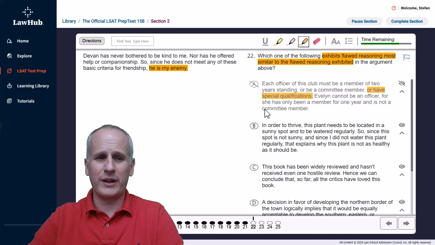And this is how you can go more quickly through this type of question. As soon as you see something that quantitatively or qualitatively does not match, just eliminate it to make these questions go a little bit more quickly.